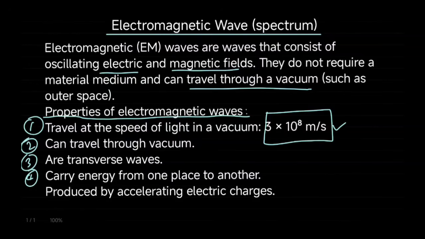4, they are produced by accelerating electric charge. 5. So these are 5 properties of electromagnetic waves. There are other properties of electromagnetic waves, but we'll be considering just these 5 in today's class.